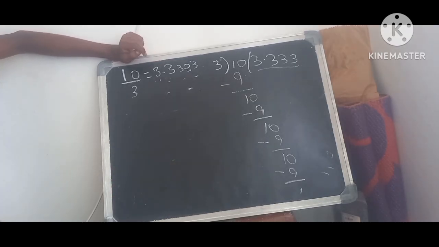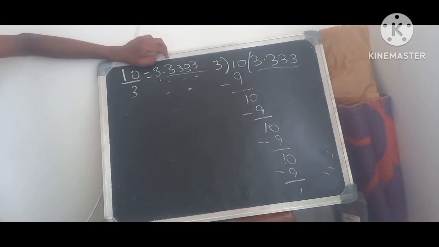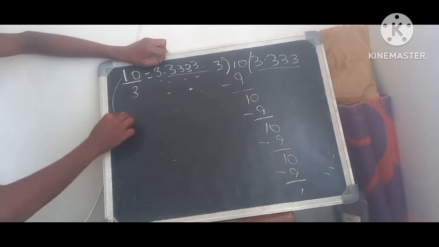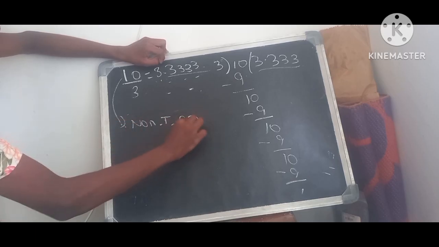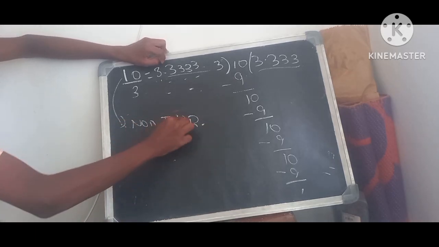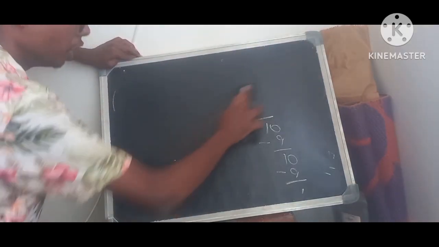But there is one catch here. What is that catch? It is going in a pattern. So this type of decimal expansion is non-terminating and recurring. It is non-terminating but recurring. Understood?